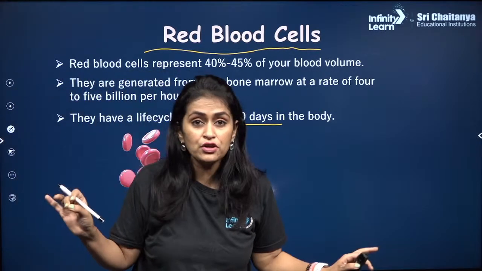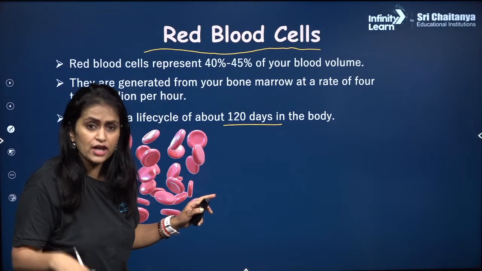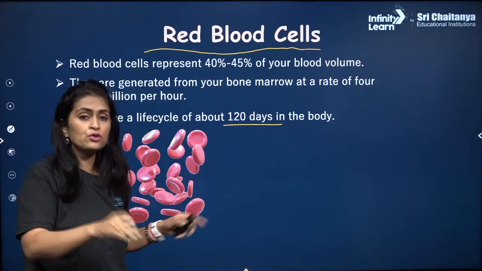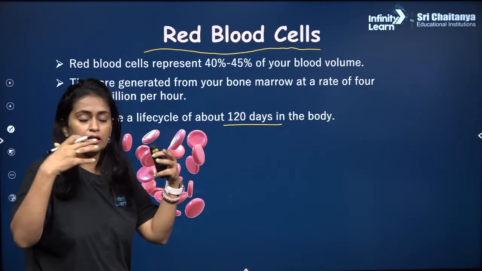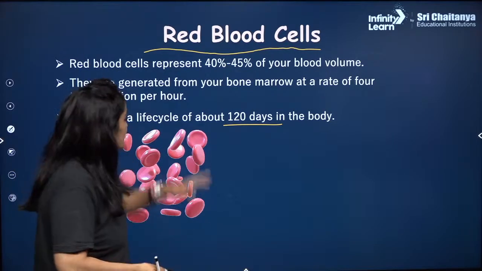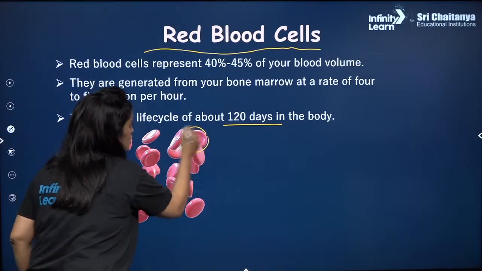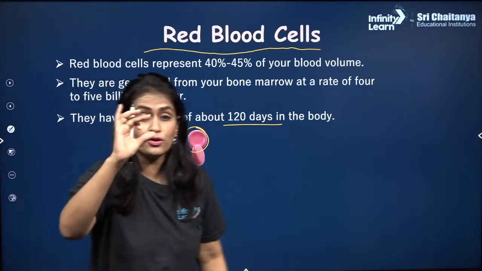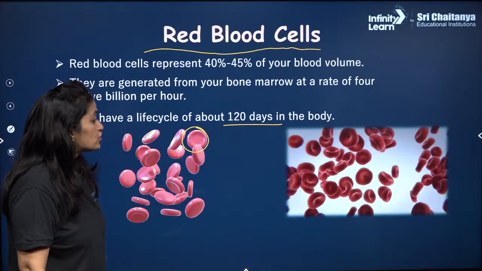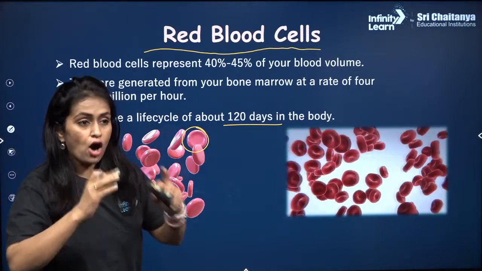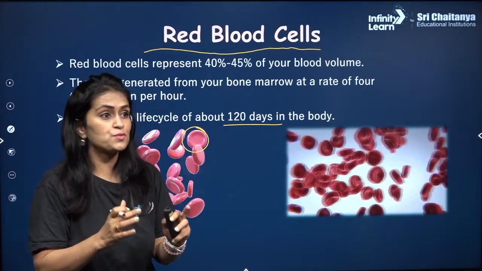They do not have nucleus at all when they become mature. When they are young, they generate from the bone marrow. That time they do have nucleus. Once they attain maturity, they become sufficiently efficient to bind oxygen. That time they just chuck off the nucleus from it, and that's why ऐसा shape, the biconcave shape, जैसा पेढ़ा होता है ना, पेढ़ा बीच में पचका हुआ disc shape, वैसी हमारी RBC होती है, right? So this RBCs are for oxygen transport. They are for oxygen transport specifically.